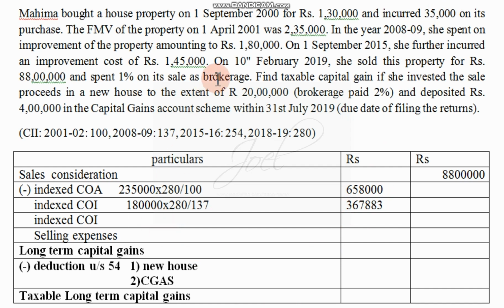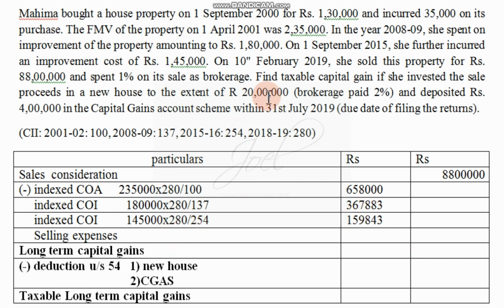3,67,883. There is one more cost of improvement. On 1st September 2015, an improvement was incurred at the cost of rupees 1,45,000. This 1,45,000 is multiplied by the present index, that is 280, divided by the past index, in the sense the 15-16 index, 254. So we have to calculate this. When we calculate, we will get the amount as rupees 1,59,843. So this is the amount we will get.